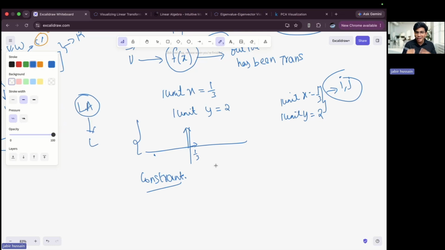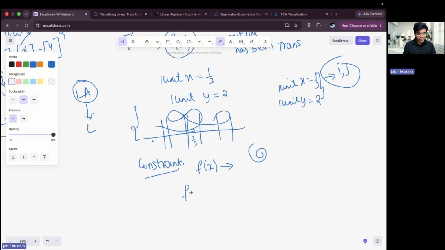Just imagine that you have some function, and because of this function the space is getting squeezed and you are getting curves, then it is not a linear transformation. The space either should get stretched, rotate, or compress. And if I draw lines in this space, the lines should not intersect with one another, and it should not create any sort of curves in the given space. If it is following that, then it is a linear transformation.